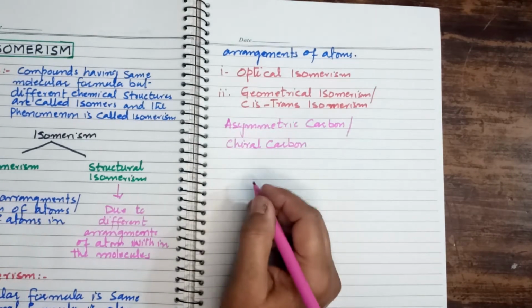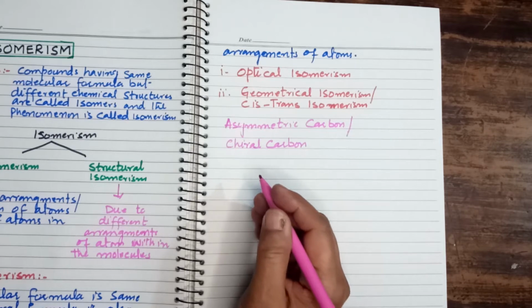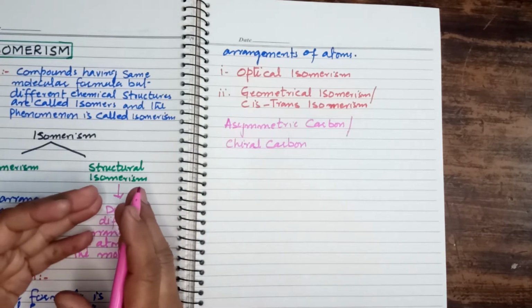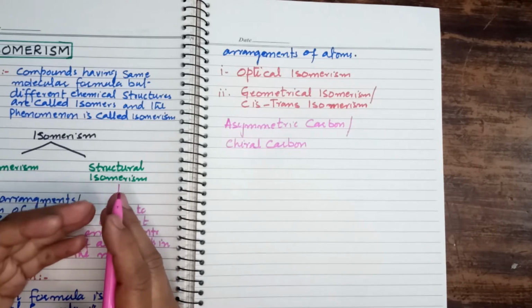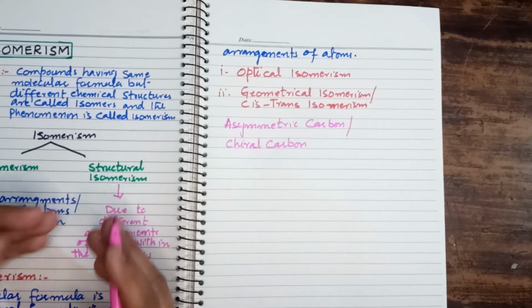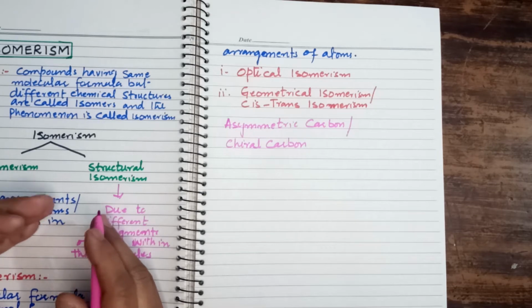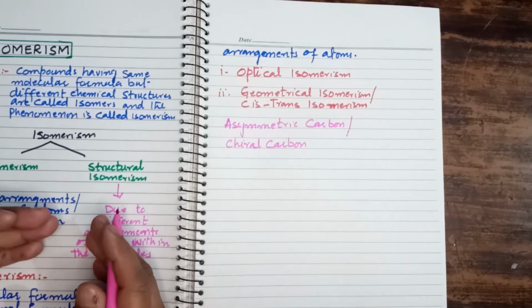Now we must know what is meant by an asymmetric carbon atom or a chiral carbon atom. A carbon atom which is bonded to 4 different atoms or groups of atoms is called an asymmetric carbon atom or a chiral carbon atom, right?